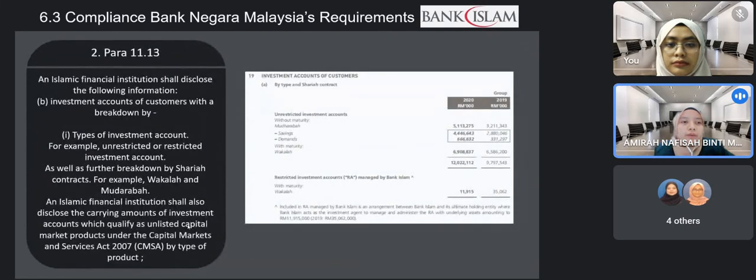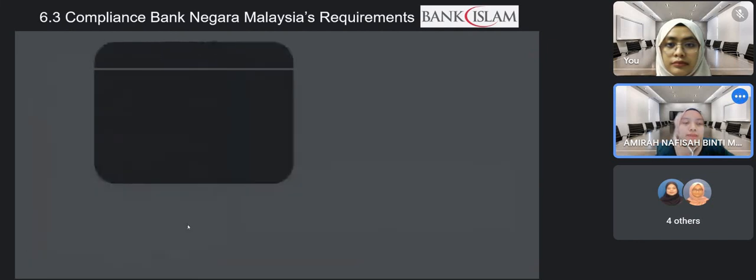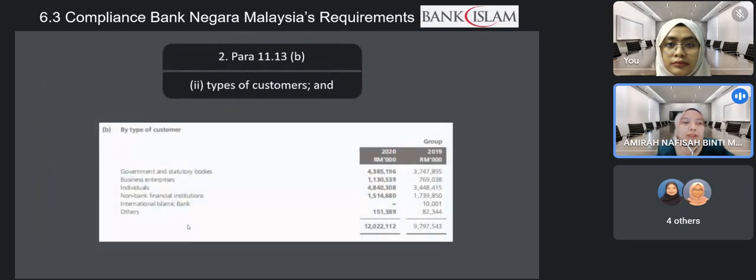For para 11.13, it shows that BIMB complies with the requirements as it discloses the types of investment accounts, which are unrestricted, that has mudarabah and wakalah, and restricted investment accounts that has wakalah under it. Next. BIMB also discloses the types of customers, which are government and statutory bodies, business enterprises, individuals, non-bank financial institutions, international Islamic bank, and others. Next.